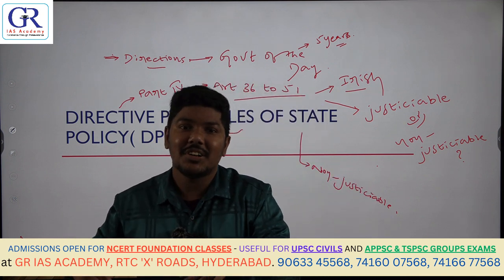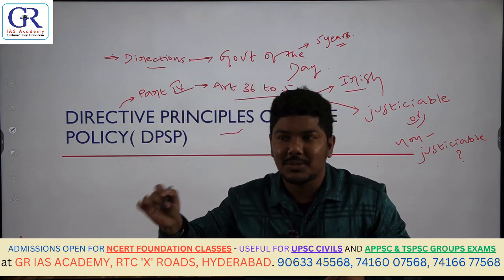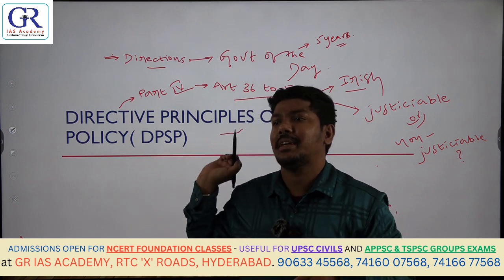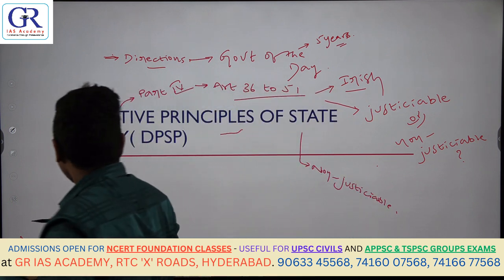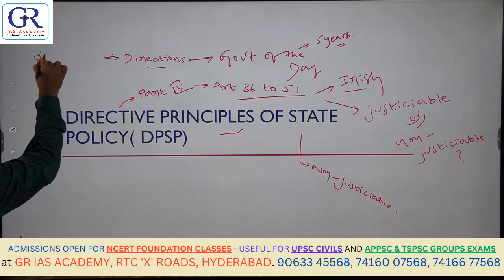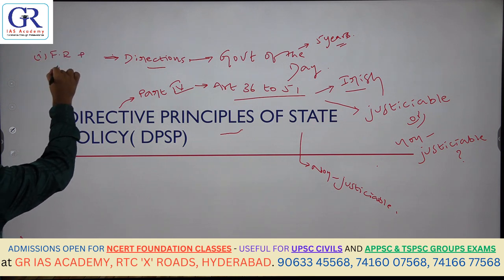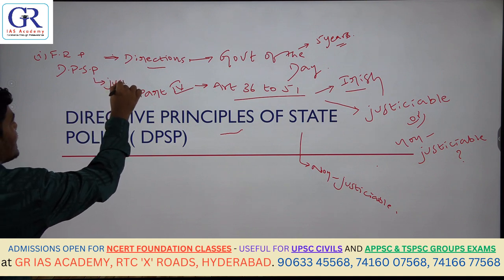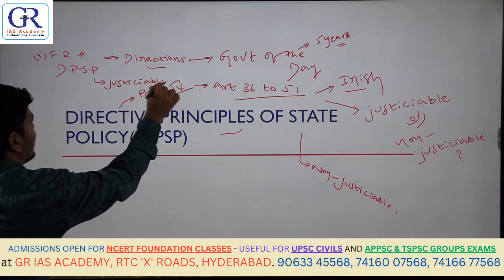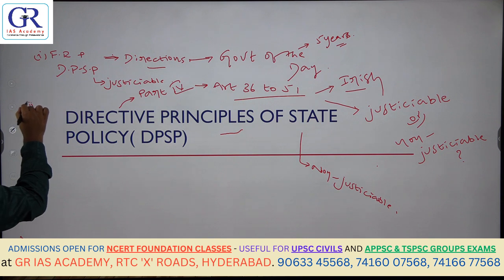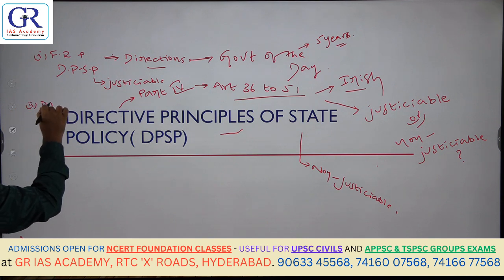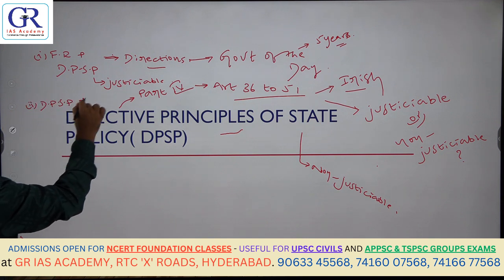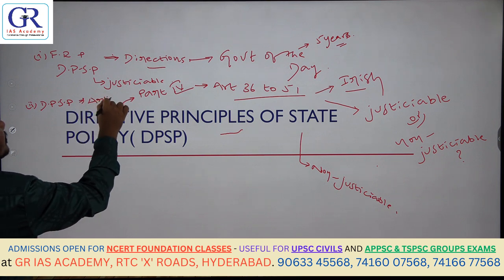The options are: 1 only correct, 2 only correct, both 1 and 2 correct, none of the above.